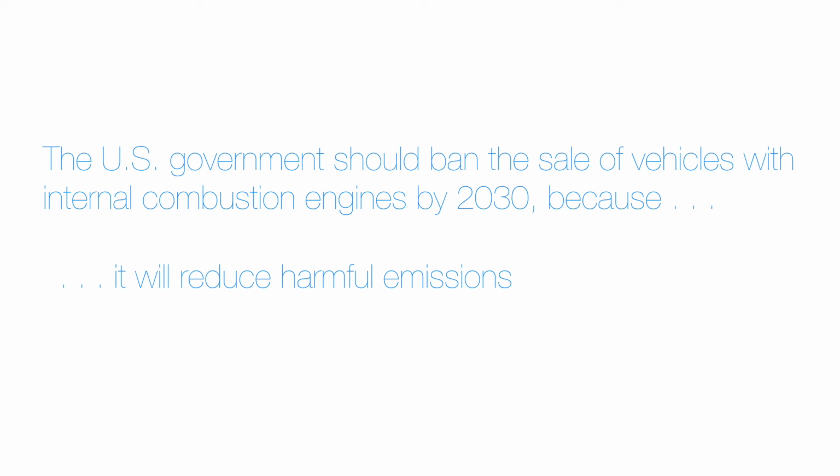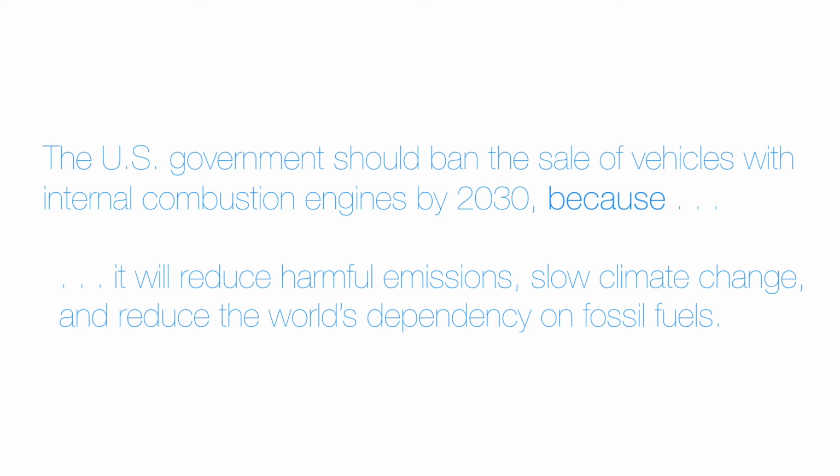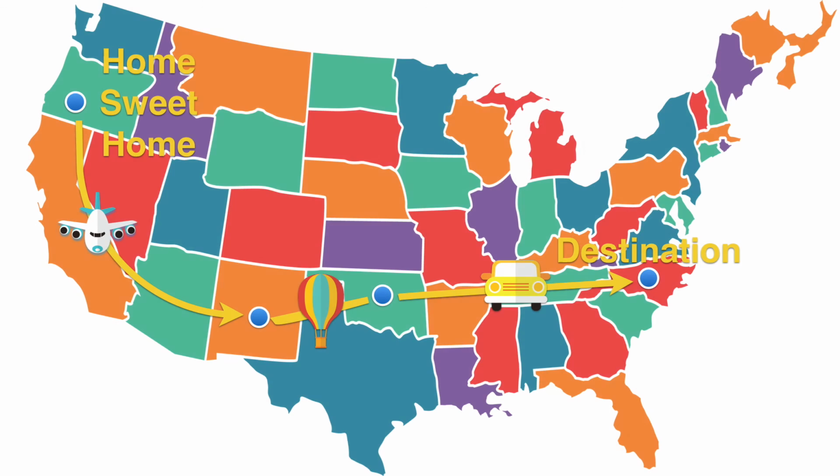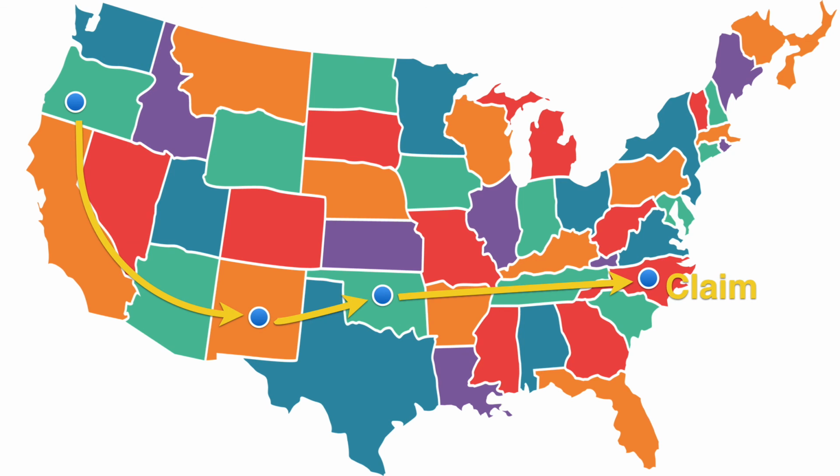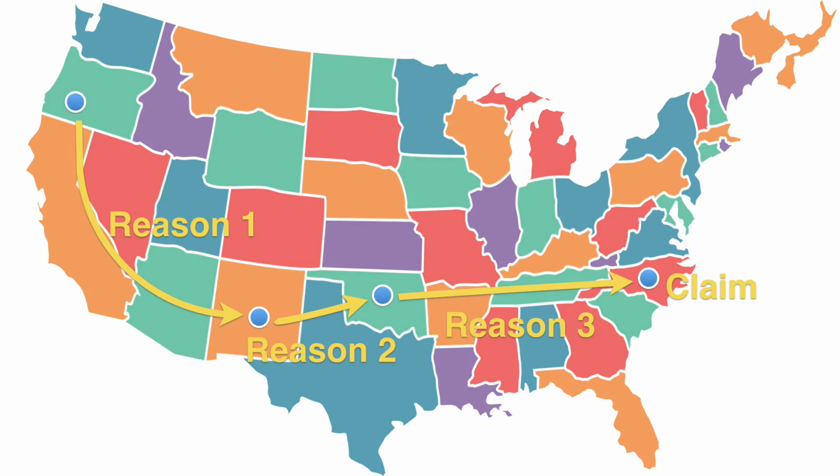For example, the US government should ban the sales of vehicles with internal combustion engines by 2030 because it will reduce harmful emissions, slow climate change, and reduce the world's dependency on fossil fuels. So, to review, let's once more consider the thesis statement as a map or itinerary for a road trip. If an itinerary tells us where we're going, where we'll stop along the way, and how we'll get there, then we can think of the claim as our final destination and the stops along the way as our reasons.